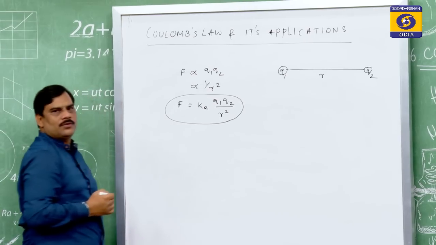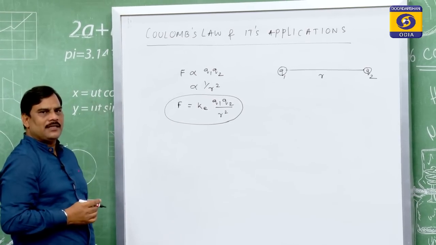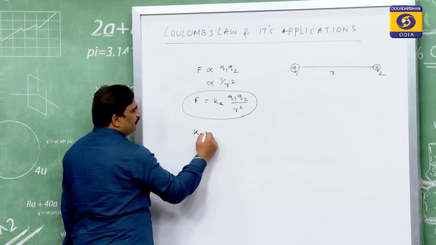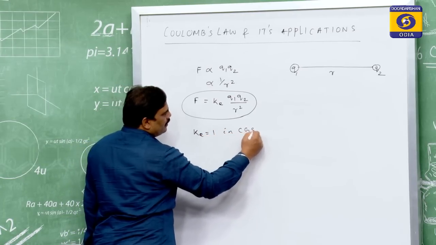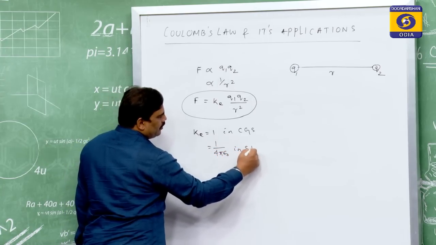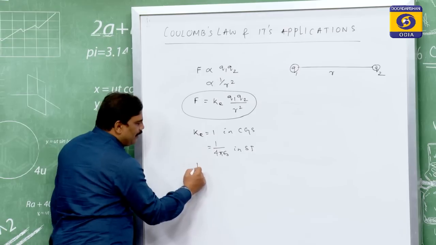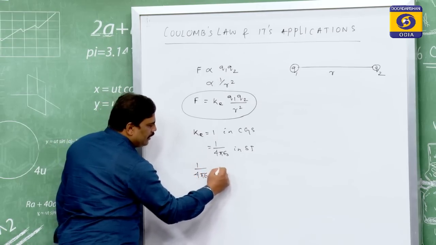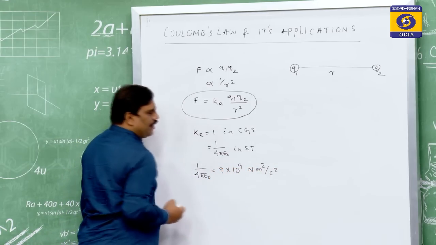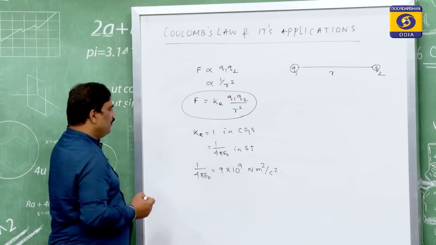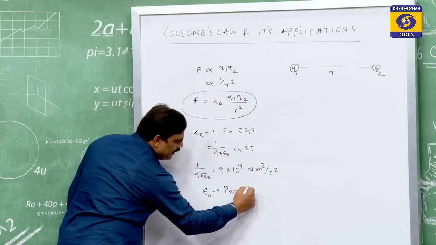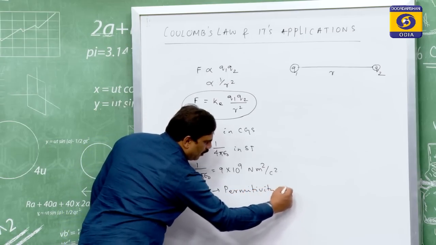This is the magnitude of force between the two charges at a separation of r in vacuum. The value of K E is equal to 1 in the CGS system and it is 1 by 4 pi epsilon 0 in the SI system. The value of 1 by 4 pi epsilon naught is 9 into 10 to the power 9 Newton meter square per Coulomb square, where epsilon naught stands for the permittivity of vacuum.